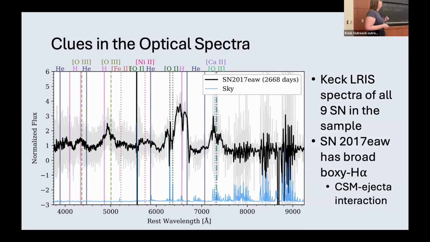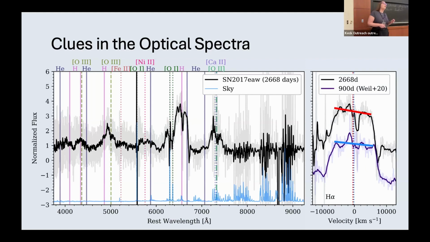And excitingly, it hasn't really changed much in almost 2,000 days. So here, the blue spectra is the spectra at 900 days post-explosion of this object. And then here we have it at almost 2,700 days post-explosion. And you can see that the profile of that H alpha is very similar, which indicates that it is at a similar level of CSM interaction as it was almost 2,000 days ago, which is very exciting. And we do actually see evidence of this elsewhere as well.